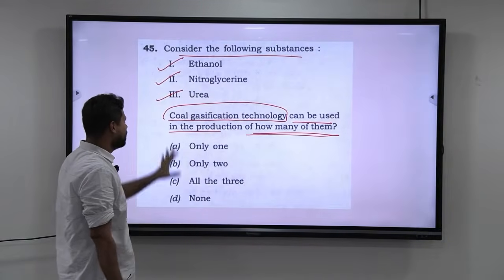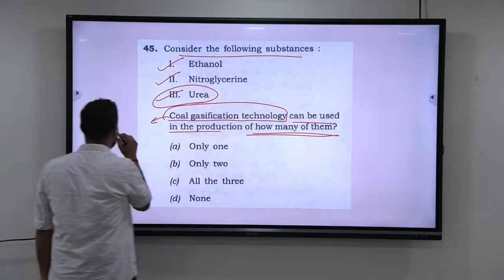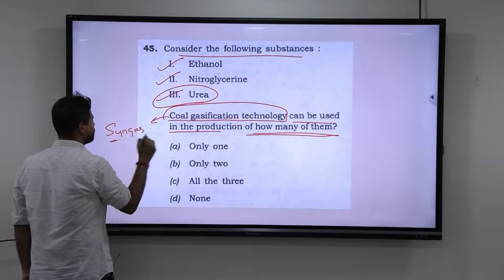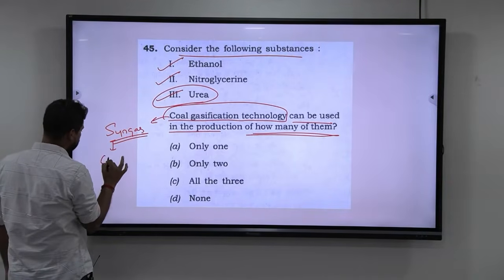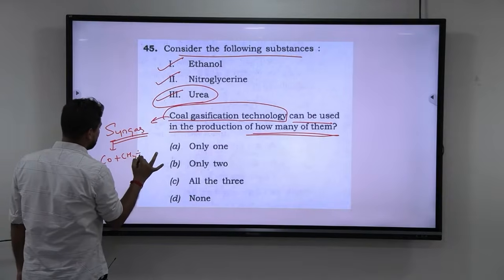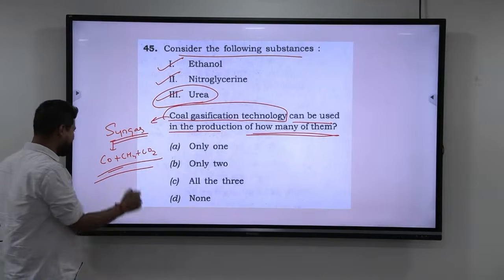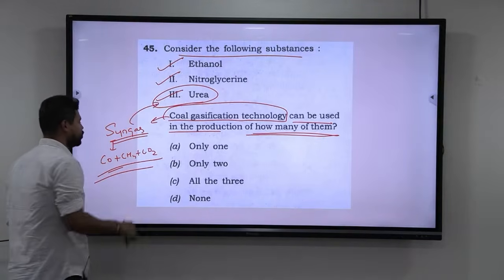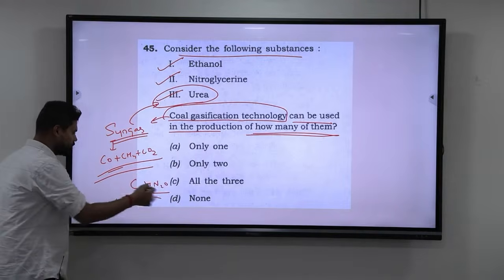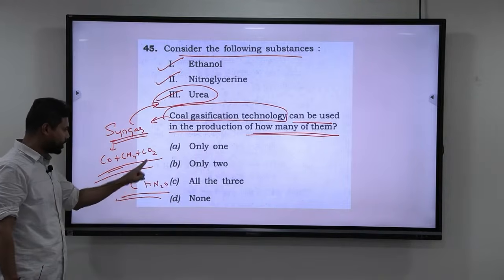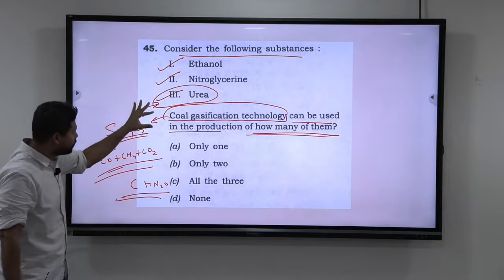Okay. Now again, you can come to a conclusion that you can produce urea with coal gasification. Coal gasification produces what you call syngas. Syngas is nothing but a mix of carbon monoxide, methane and carbon dioxide. So this is what syngas is. Mainly this syngas can be used in order to produce urea. At the end of the day, what is urea? CH4N2O. Overall, this is what urea is. So C and H and O are there already. We have to just infuse N. So automatically you can produce urea.